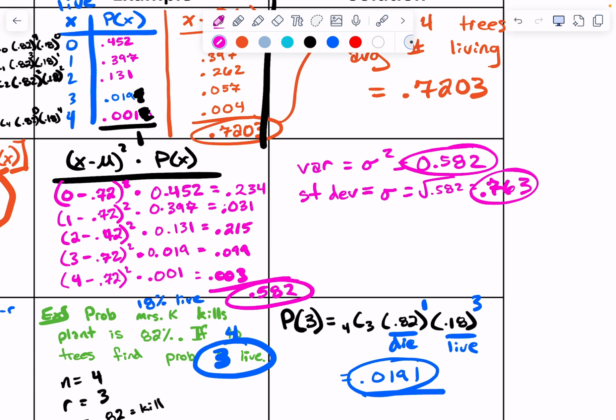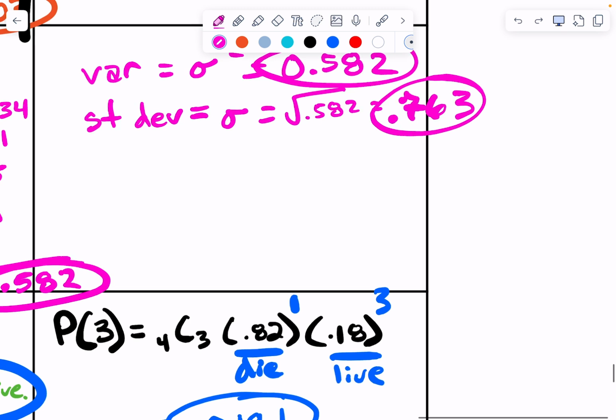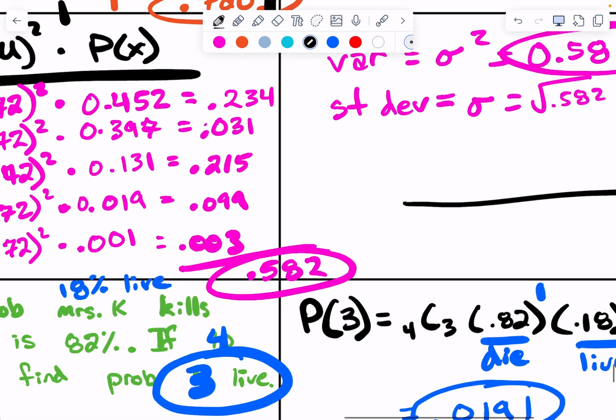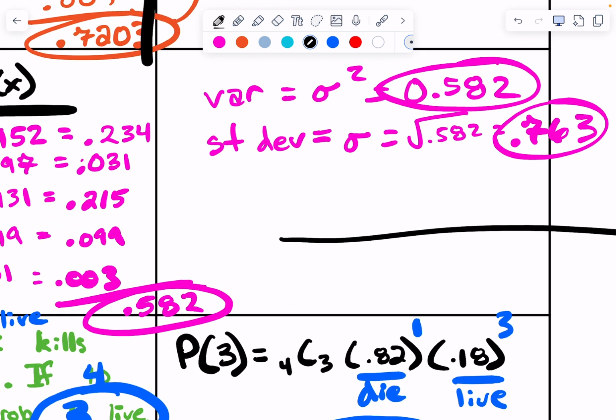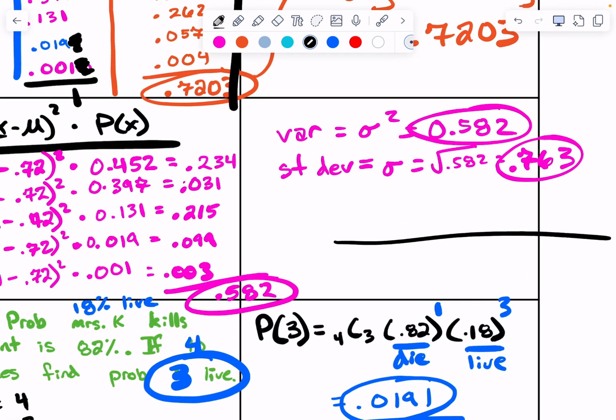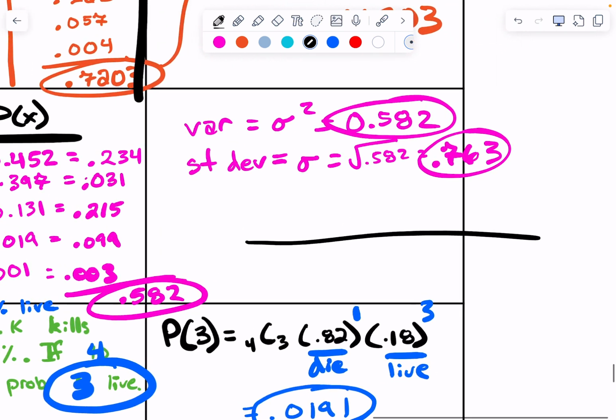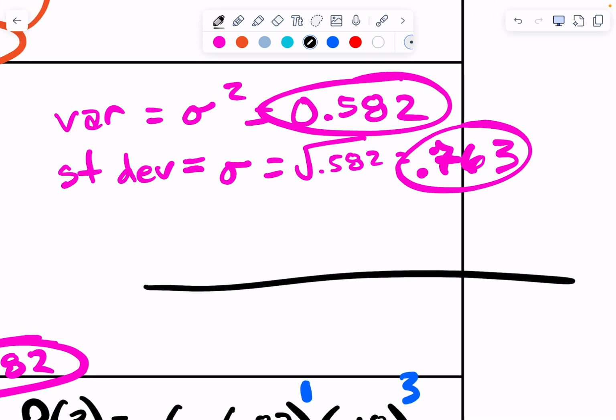0.763. All right, do you have a little bit of room down here? Okay, we're going to get done with this. Did you get 0.5898? I got 0.582. You probably did 7, 2, and 3. That's fine. Okay, and you take the square root of that to find the standard deviation.